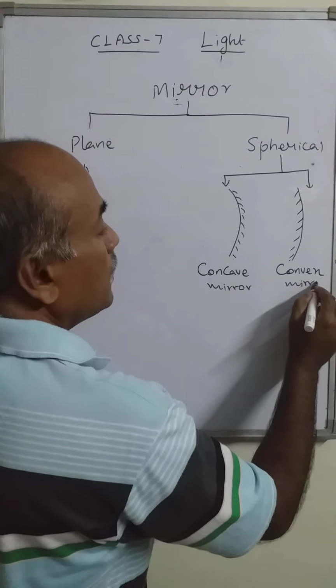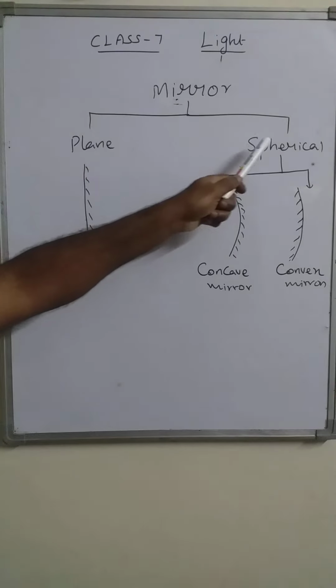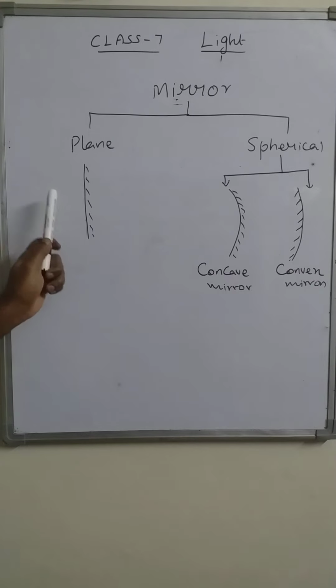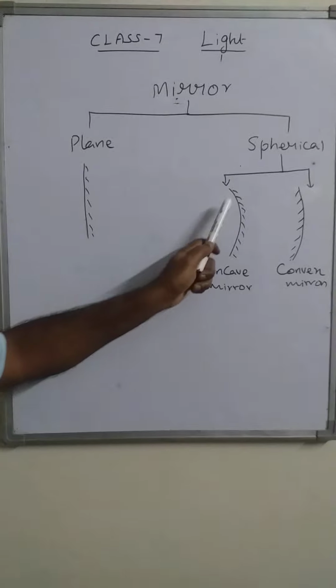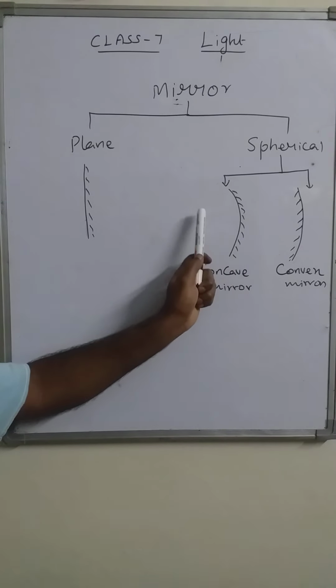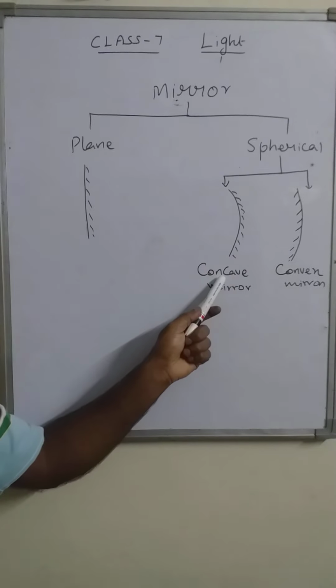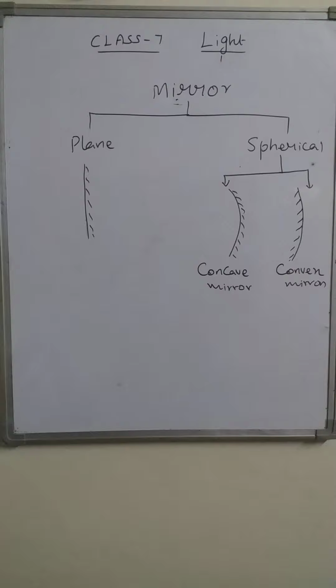Mirror is classified into two types, right? Plane mirror and spherical mirror. Plane mirror, whose surface is plane, whatever be the side, is polished or coated with some material. Spherical mirror, where the reflecting side is bent inward, is a concave mirror, and where the reflecting side is bent outward, is a convex mirror.